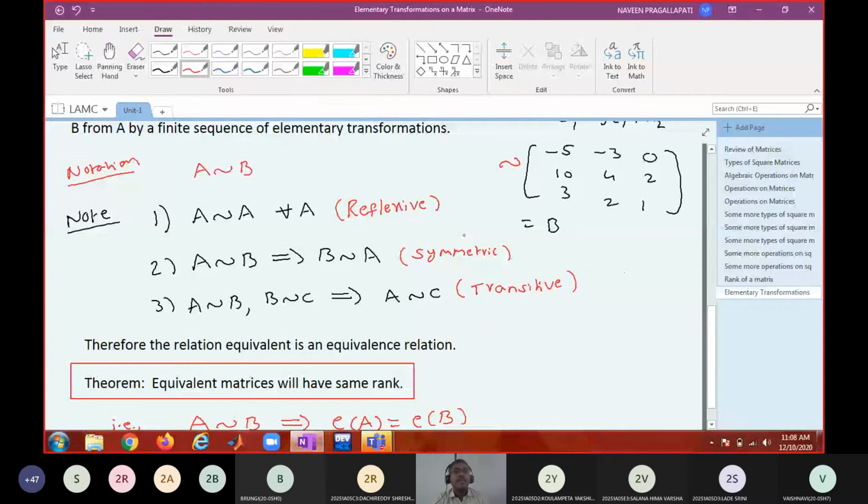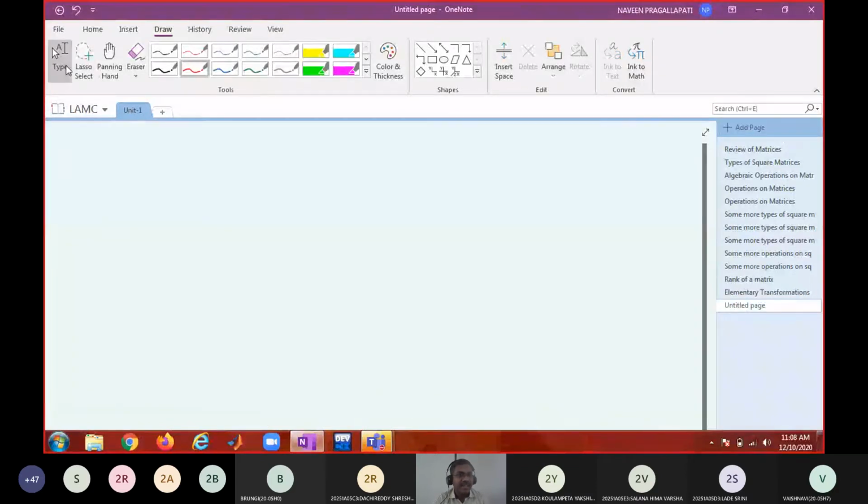Yes, sir. Okay. In the next page, we will see the definition of echelon matrix first. Can anyone tell me the definition of an echelon matrix? When can I say a matrix is said to be in echelon form?